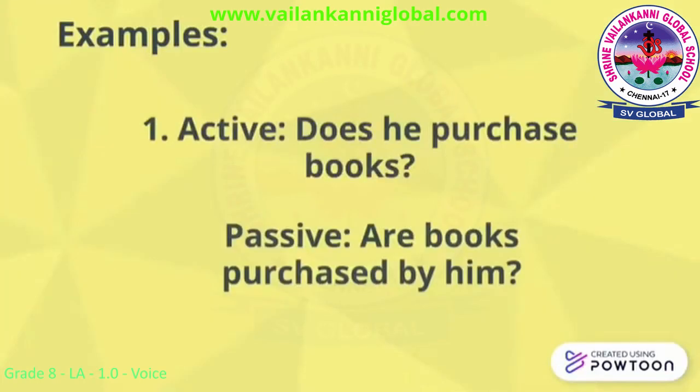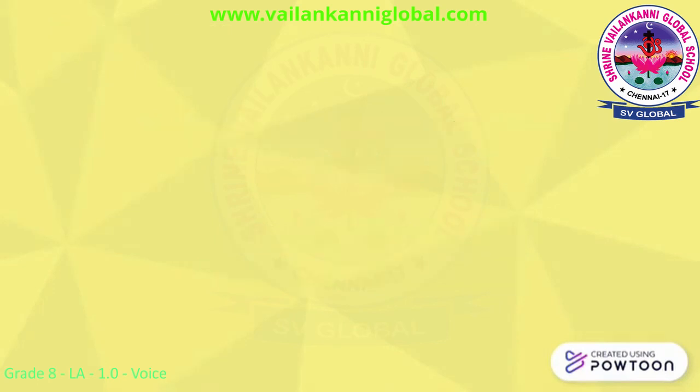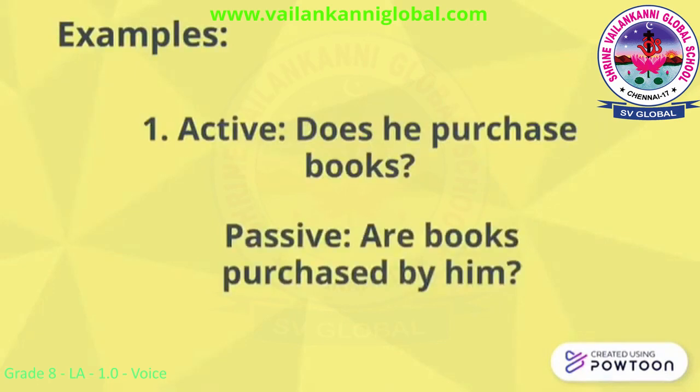Here is an example of simple present tense active voice question. Does he purchase books? Purchase what? Books. So books is an object. It is in plural form. Remember it. Books are the object of active voice and it is in plural form. Let's change the question into passive form. We must begin the question with auxiliary verb only.